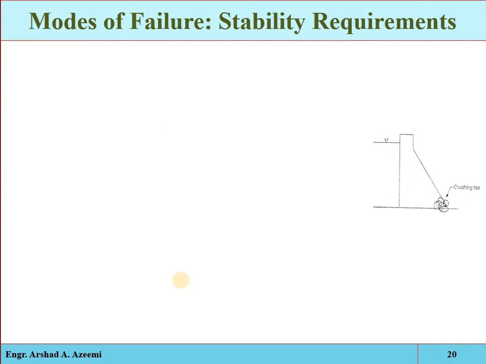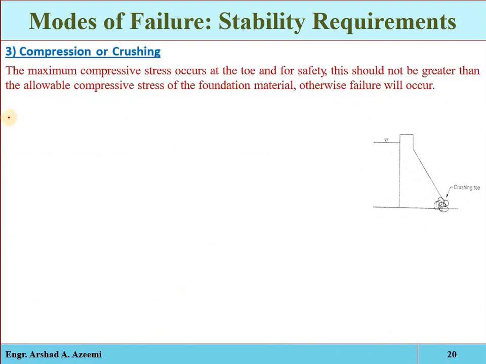The third one, the compression, the most important one, which can cause the crushing of the structure at a specific point. The maximum compressive stress occurs at the toe, and for safety this should not be greater than the allowable compressive stress of the foundation material, otherwise failure will occur. Remember, from the equation you will get the idea that the maximum compression occurs at the toe point.